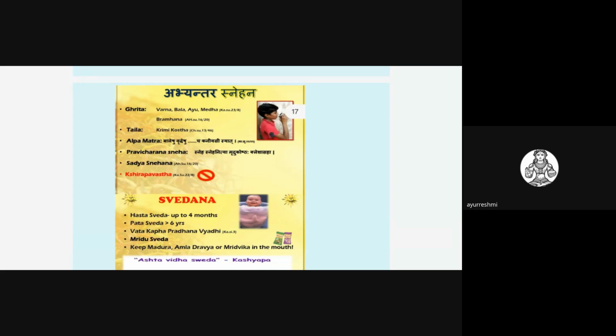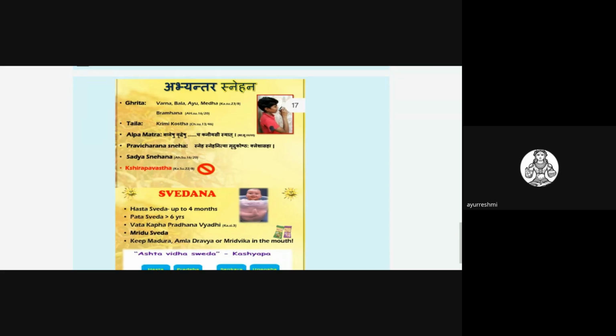So these are some of the important points related to Panchakarma, that is Abhyantara Snehana. Usually in the Kshirapa Avastha, we cannot give Snehana. Ghrita can be given in the Kshirannada and Annada Avastha; Abhyantara Snehana is indicated there. If we give Ghrita, it will increase the Varna and Bala of the child, as explained in the Kashyapa Samhita. It is also Brimhana in nature.